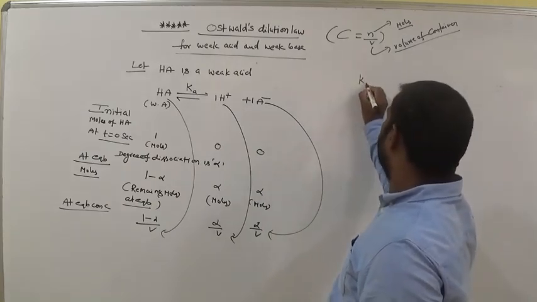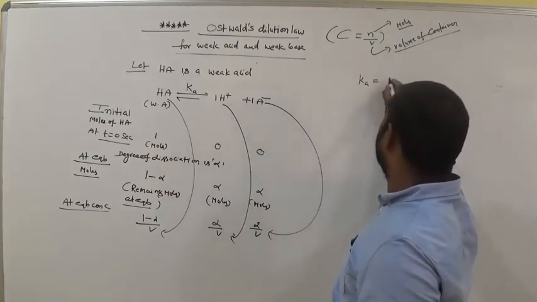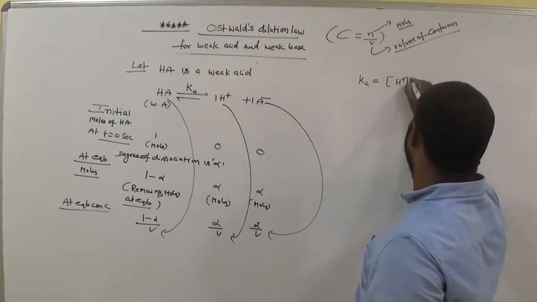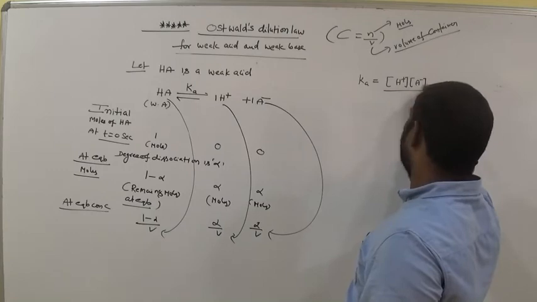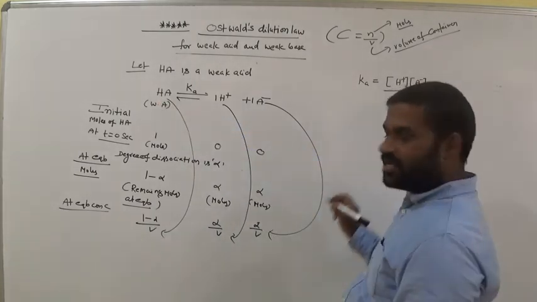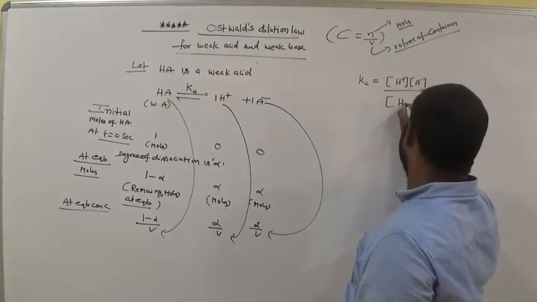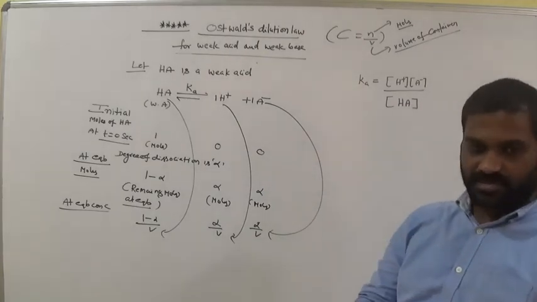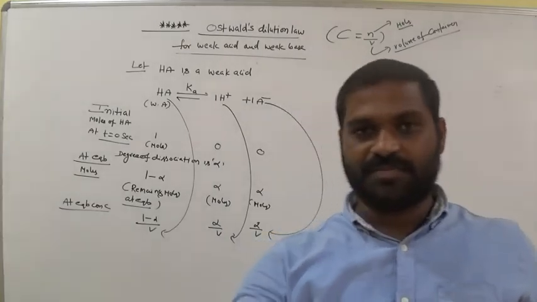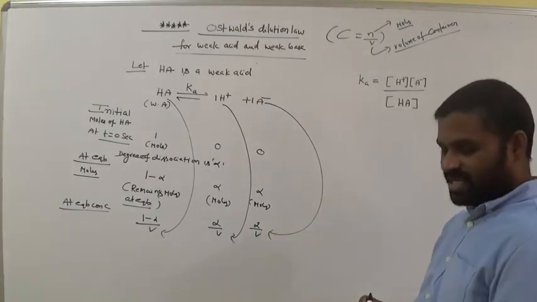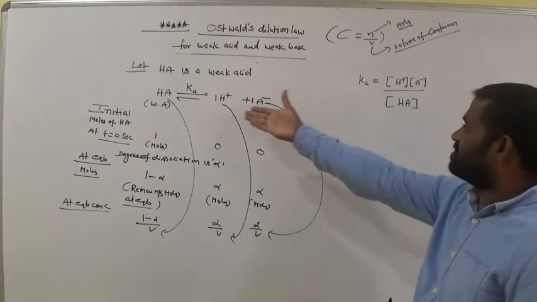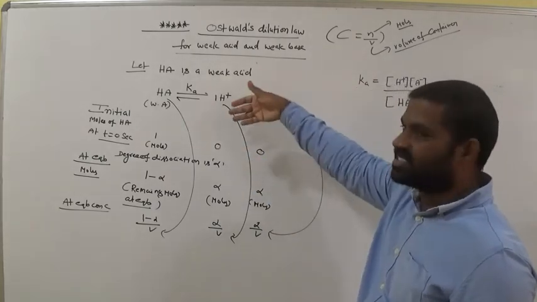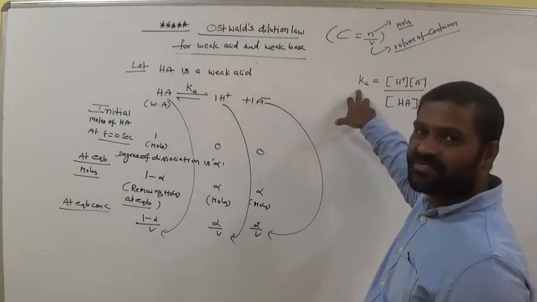Ka is equal to the molar concentration of H plus times the molar concentration of A minus divided by the molar concentration of HA. Are you following? Here A means acid, a weak acid, so it is the weak acid dissociation constant. We already discussed it. It is nothing but an equilibrium constant.